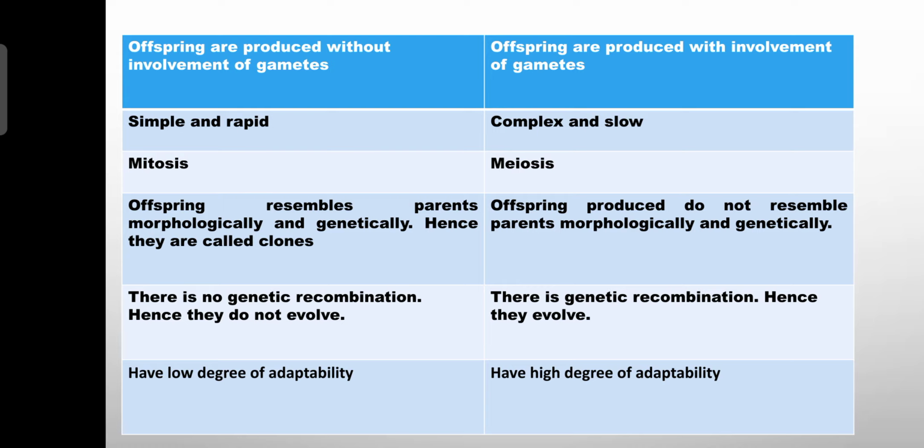Number 3, there is number 4. In the asexual reproduction, there is no genetic recombination, hence the offspring do not evolve. Evolve ಆಗಲಿಲ್ಲ ಅಂದರೆ they show low degree of adaptability to the changing environment. If you look in the sexual reproduction, there is genetic recombination in the offspring, hence the offspring they evolve ಆದರೆ they show high degree of adaptability.